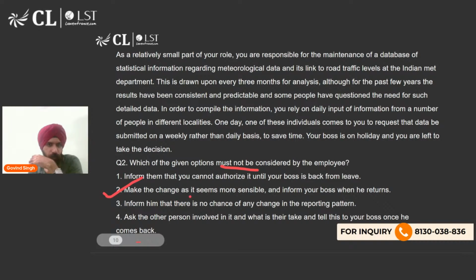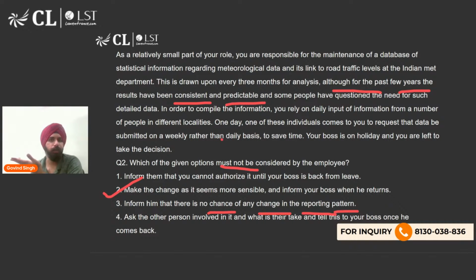See, 3 is saying inform him that there is no chance of any change in the reporting pattern. That is, refuse him, which can be done because this is the pattern which has been maintained for years, right? Although for the past few years this has been the pattern, and this is giving you consistent and predictable details and data. So yeah, you can refuse him. Simply say, "Nahi ho payega boss, aise hi chalta aa raha hai, aise hi chalega." But if you made the change and then told the boss later, that is a very drastic step which an employee should not take, in my opinion. So yeah, I would definitely not consider this.